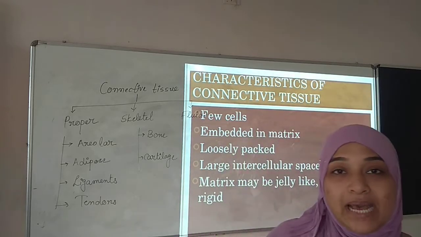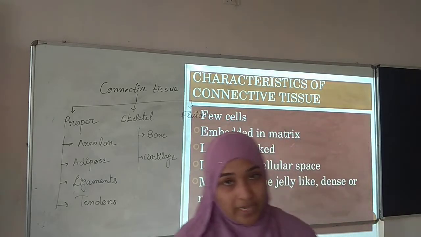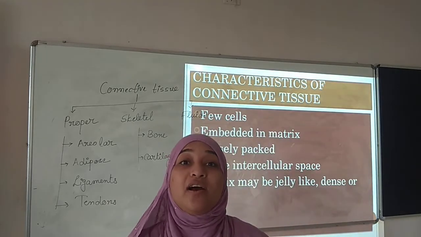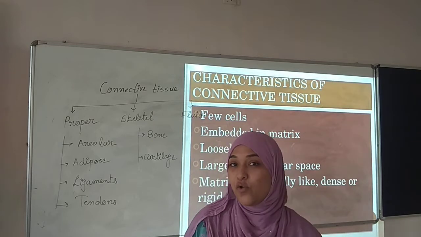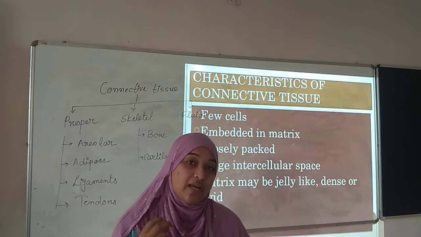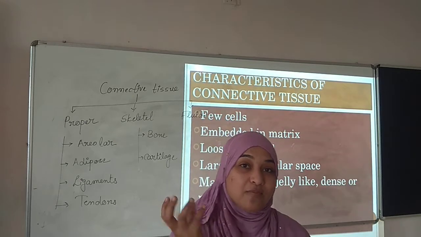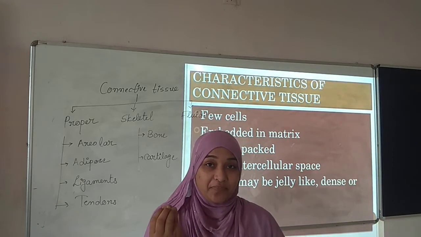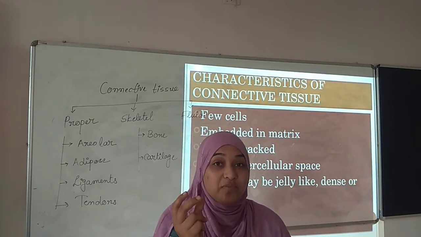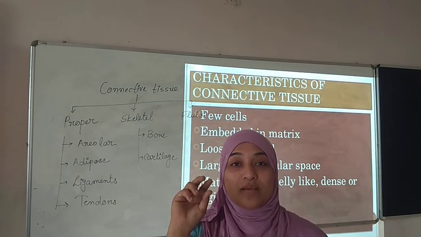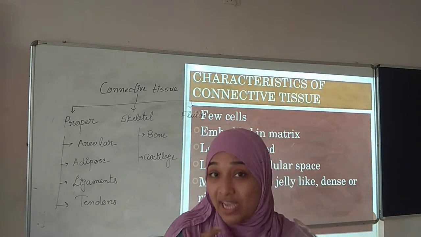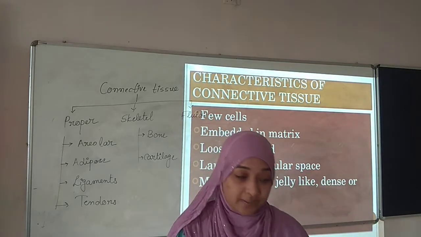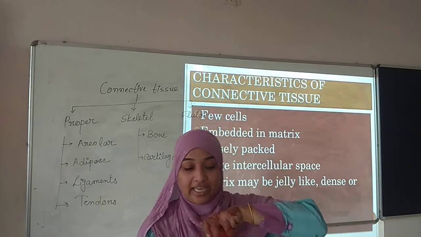I will give you a simple example to understand the matrix properly. First of all, those who are sweet lovers, those who love gulab jamuns, know very well that while eating a gulab jamun, you take that gulab jamun out of a jelly-like or liquid-like material. Imagine that the gulab jamun is like a cell and the chasni, the sugar syrup, is present around it. That is the matrix. To understand this, I gave you one example.